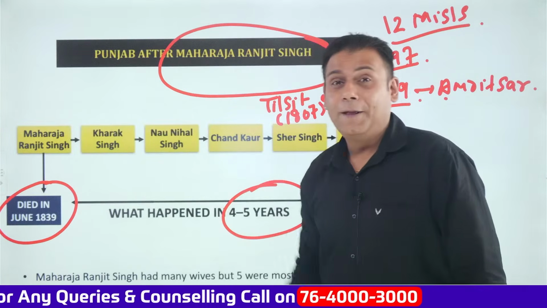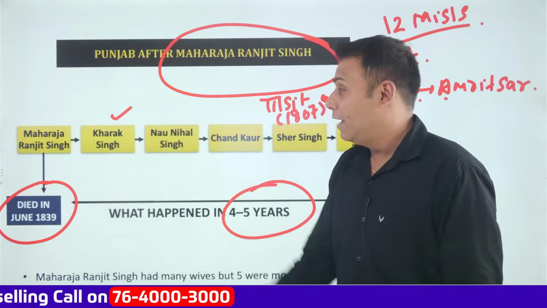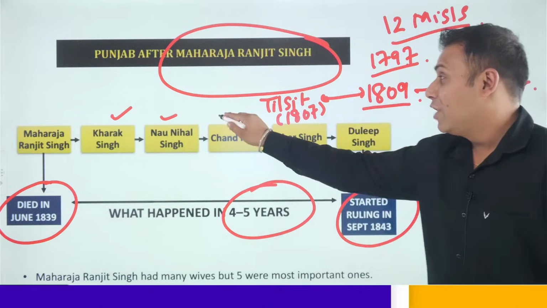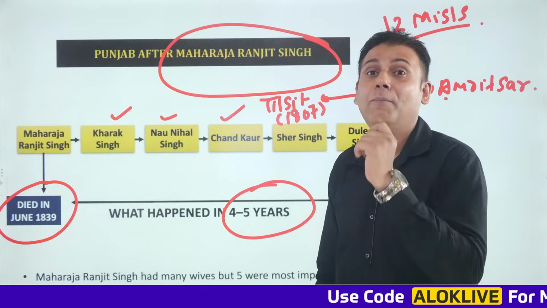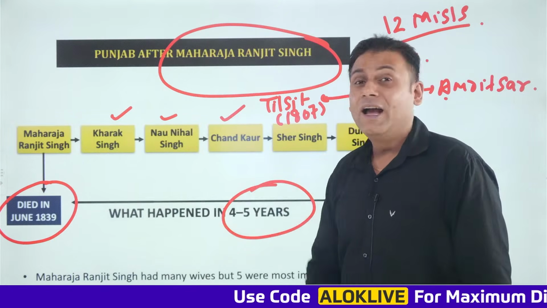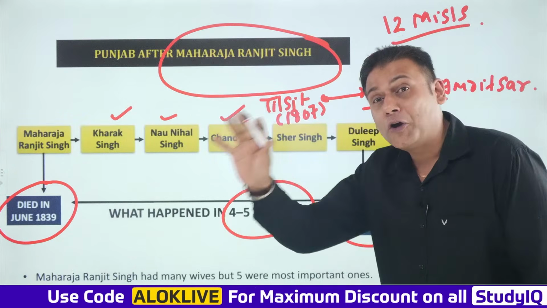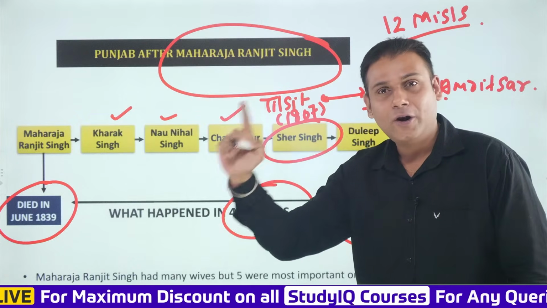Maharaja Ranjit Singh. After him, Maharaja Khadak Singh. After him, Maharaja Naunihal Singh. Then Chand Kaur, who declared herself as the regent for the unborn child of Naunihal Singh ji. Then Lahore, the administrative capital, was occupied by Sher Singh. Hope you're getting the story.